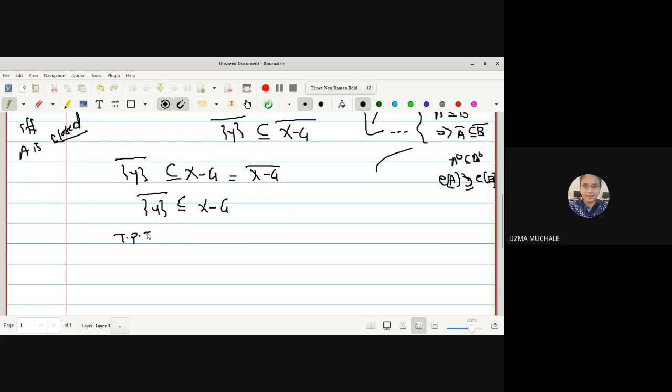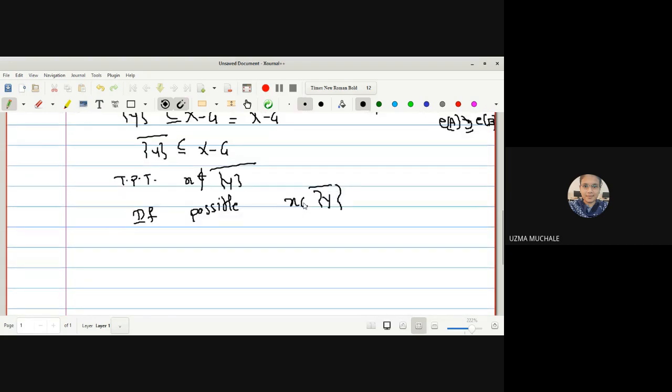Now, what is our aim? We have to prove that X does not belong to the closure of Y. So if possible, let us assume X belongs to Y closure. X is not a member of singleton Y, we have already proved. So let us go a different way. X is not a member of the singleton Y bar, we have to prove. Let us assume, if possible, that X is a member of Y bar.